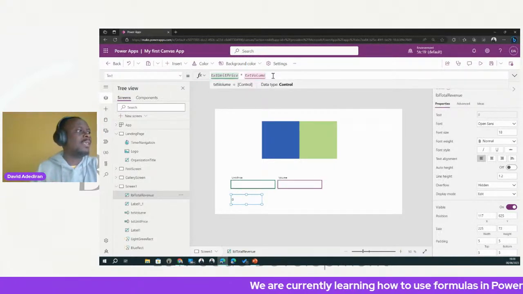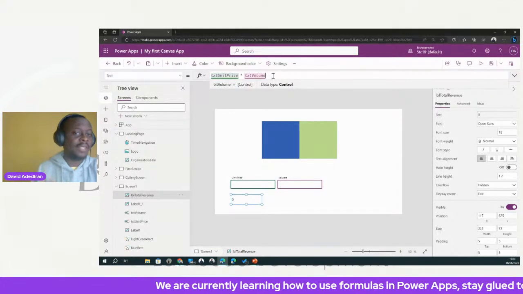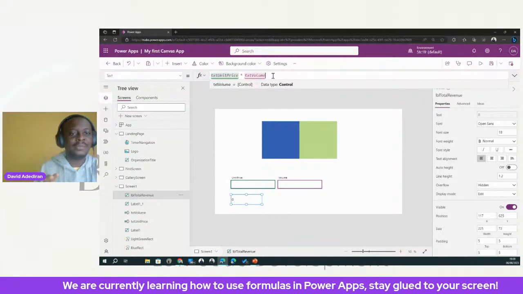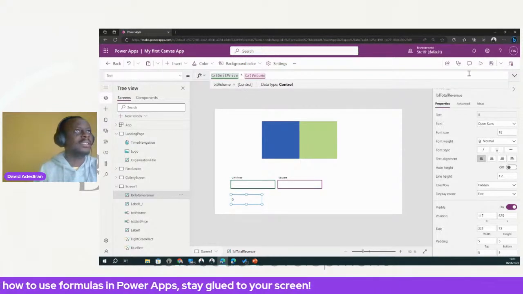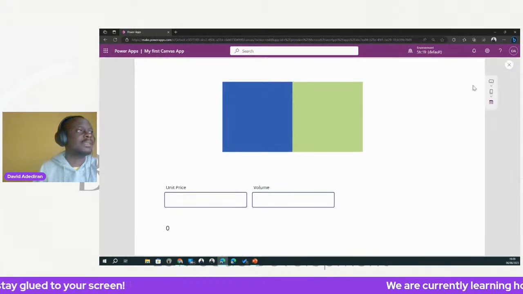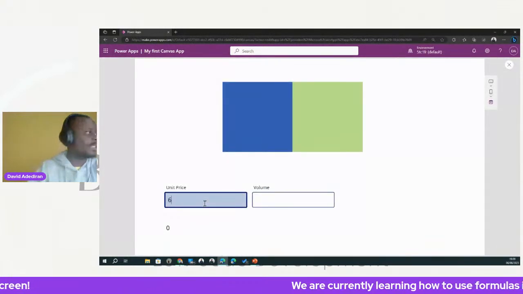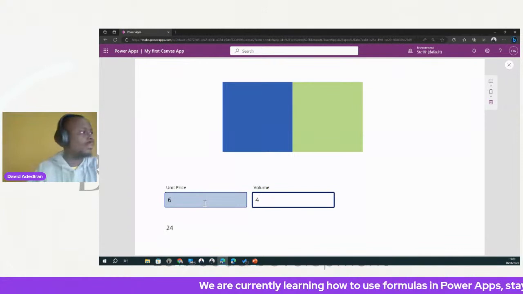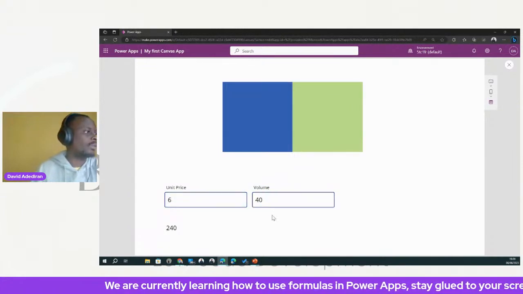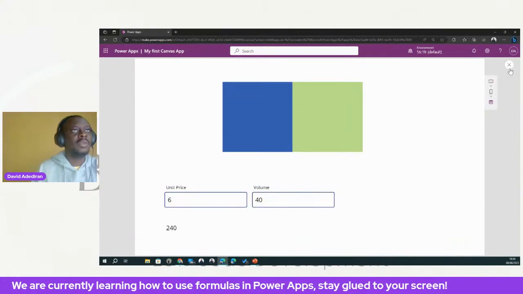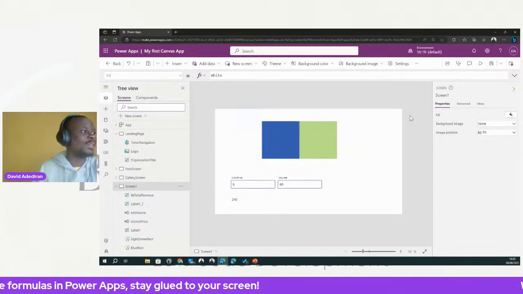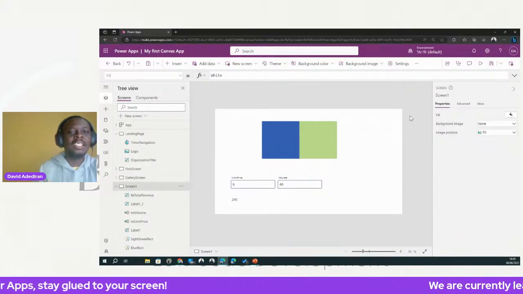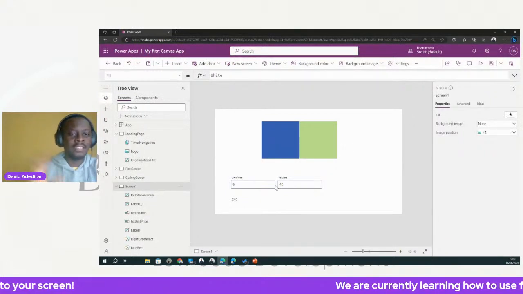Now, we don't have an error, but this is not ideal, right? I'm not even sure it will work. Let's try it and test it. So let's say we have 6, and there we have 40. Oh, actually it kind of worked. Interesting enough. Okay, so this works, right? But it is not advisable to do that because in certain situations it might give you a problem, and I will explain why.